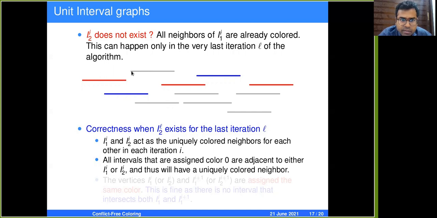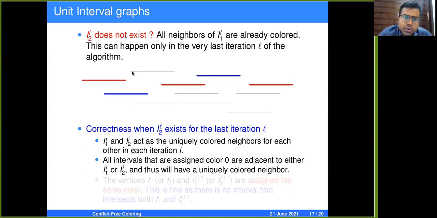So let us say, for the sake of contradiction, that this vertex, which is colored 0, is adjacent to these four colored vertices, these two red vertices and these two blue vertices. Only then is it not going to have a uniquely colored neighbor.